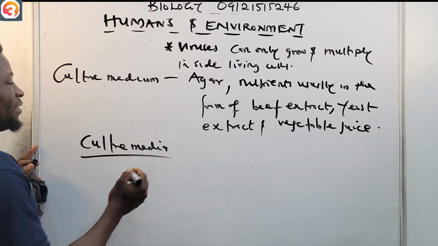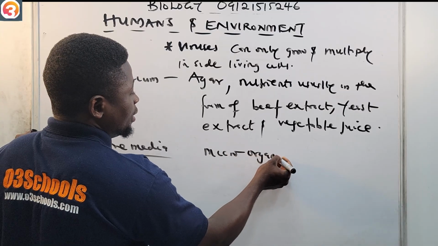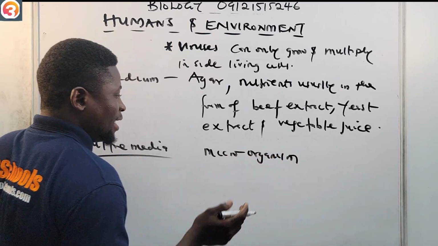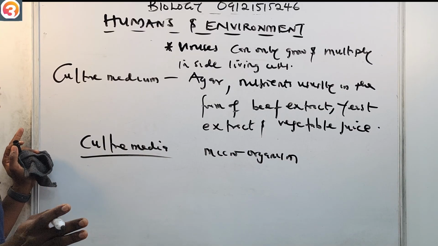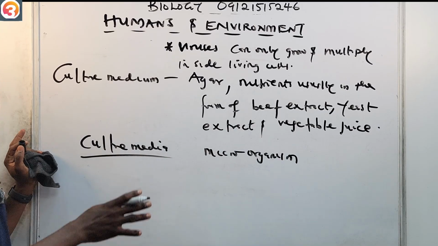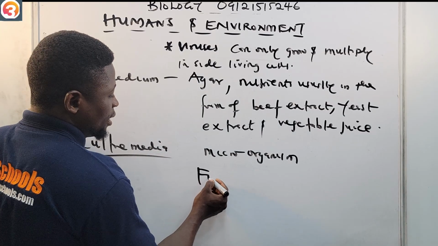Also, different types of culture media are suitable for different types of microorganisms. The medium that is good for a particular microorganism may not be good for another one. So different types of culture media are suitable for different types of microorganisms. For example, fungi.